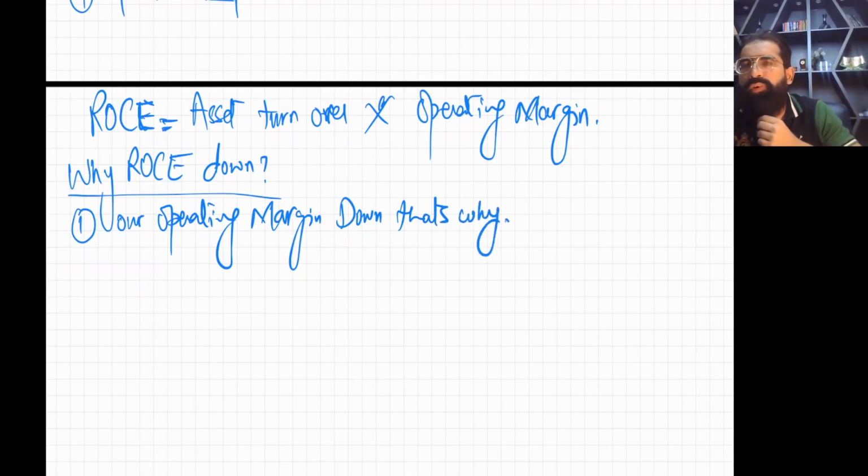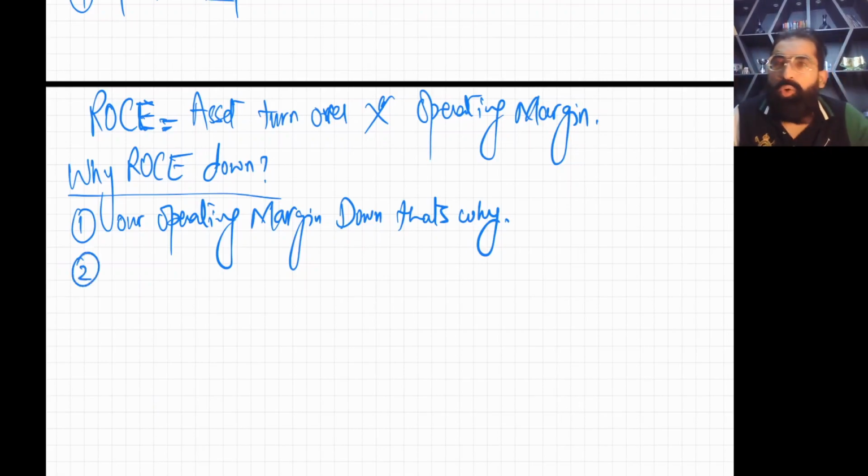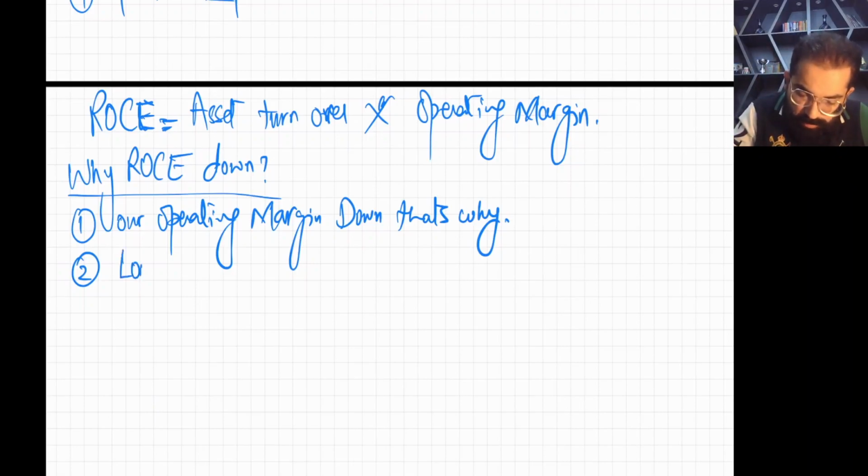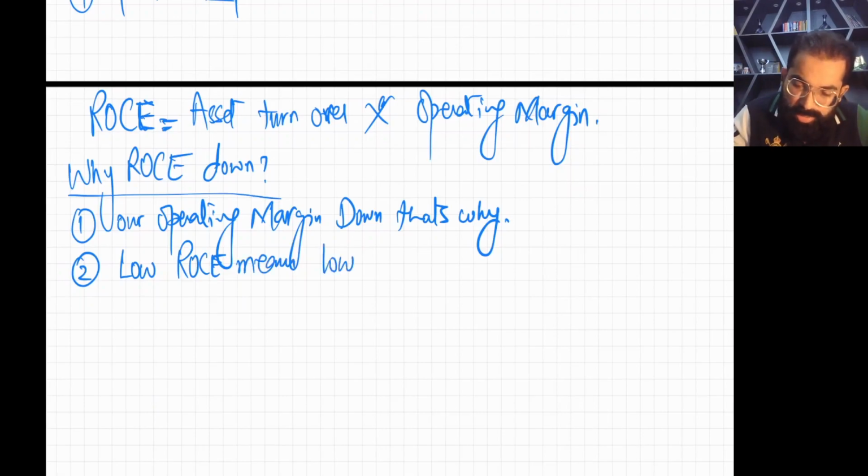Okay. Right. Now I am going to discuss one more thing. Low ROS means low management efficiency. What does ROS reflect? ROS reflects the management efficiency. Low ROS means low management efficiency.